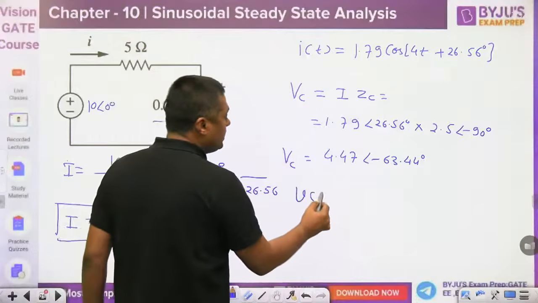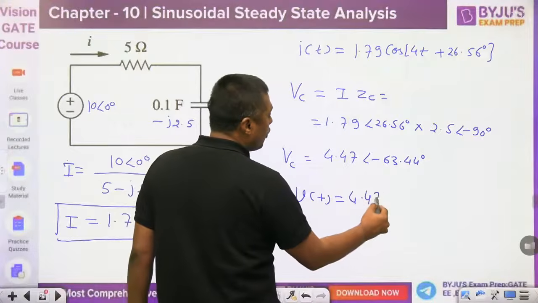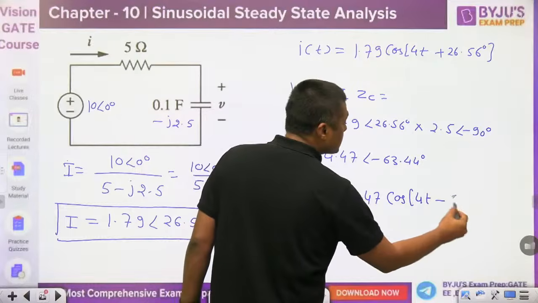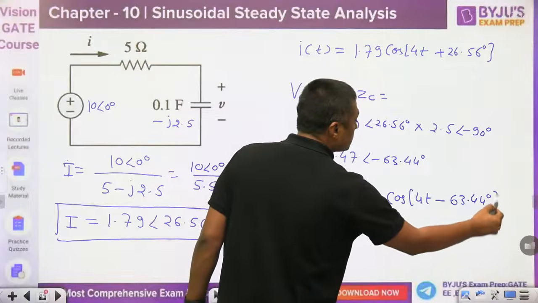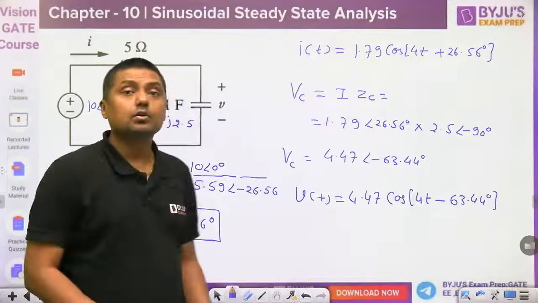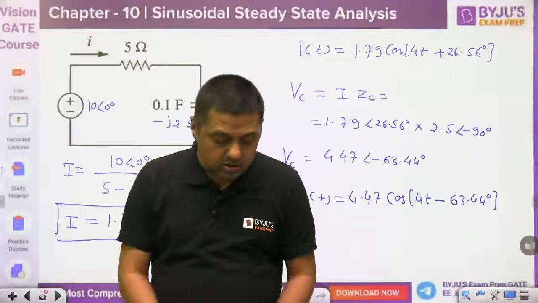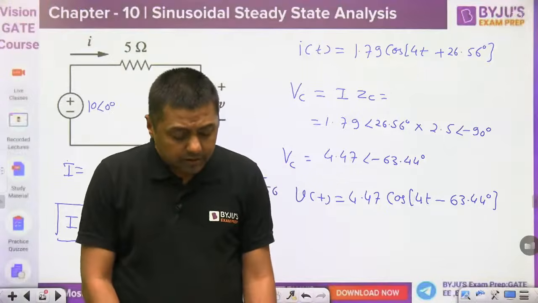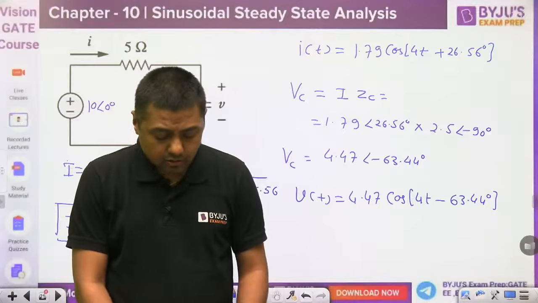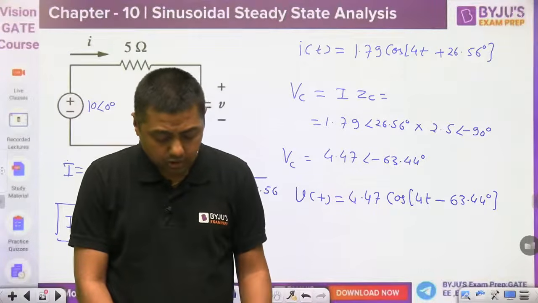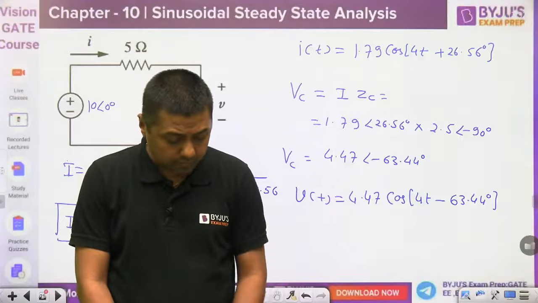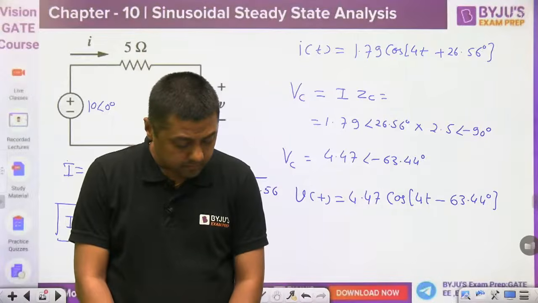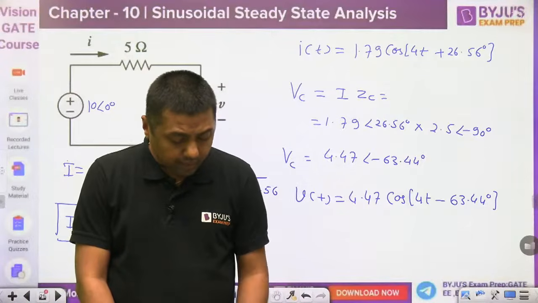So what is v(t) in the time domain? 4.47 cos of omega t minus 63.44. That is the value in the time domain. Is this clear to everyone? I have solved just one very basic question so that you get the idea. In the exam hall it will take time, guys. In sinusoidal problems, calculation takes some time, so don't worry, but try to avoid silly mistakes.